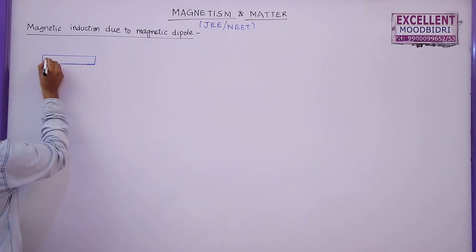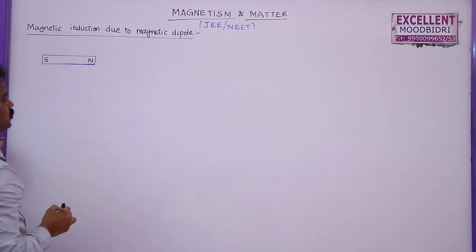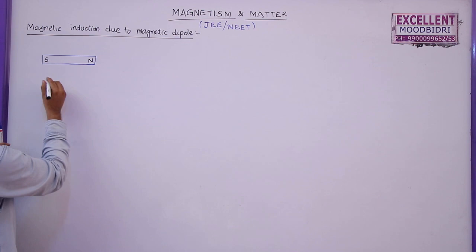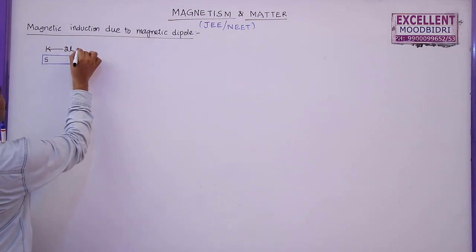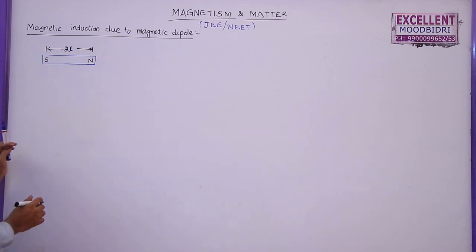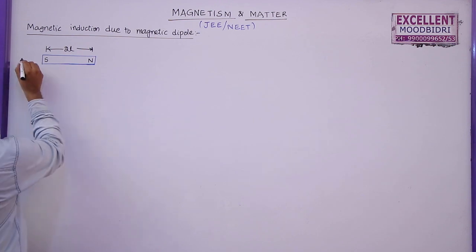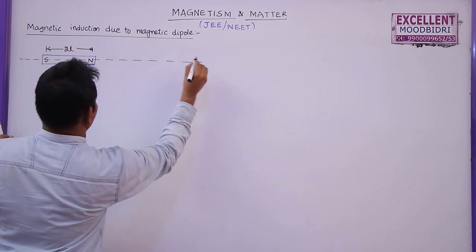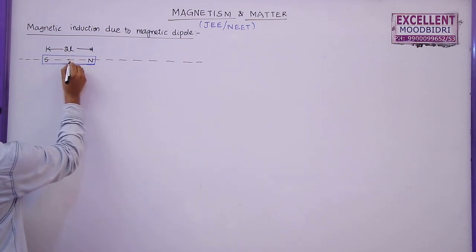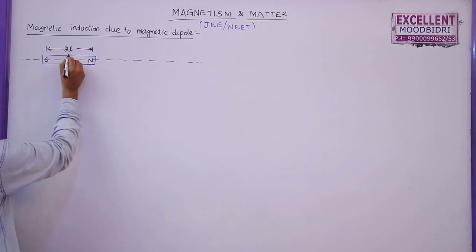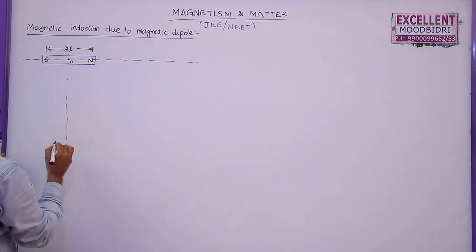In a magnetic dipole, there are two equal and opposite poles separated by some distance, and that distance we call the magnetic length, which is denoted with the letter 2L. The line that passes through the two poles of a bar magnet is called the axial line, and the line which passes through the center of the magnetic dipole and is perpendicular to this magnetic axis is called the equatorial line.